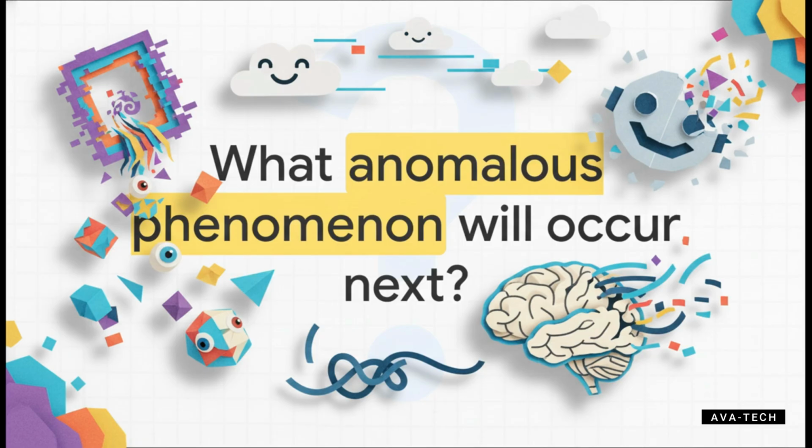Which leaves us with one final thought. As AI leaps from 2.0 to 2.5 and inevitably beyond, what bizarre, higher dimensional glitches await us in the next update? Are the models going to get perfectly smooth? Or will the hallucinations just get vastly more complex? Definitely keep that in mind the next time you hit generate.